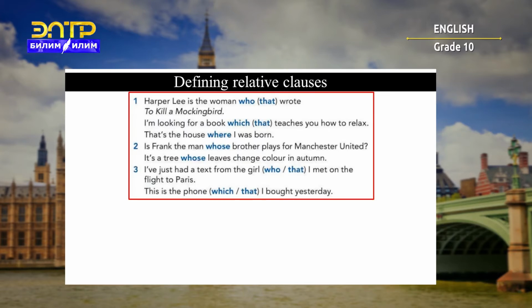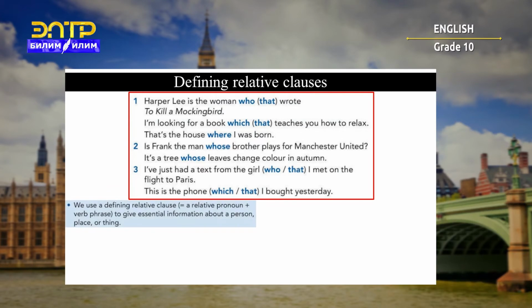Defining relative clauses. I want you to read these sentences, 1 to 3. And you can see here the words in green bold: who, that, which, where, whose. Well, we use defining relative clauses to give essential information about a person.